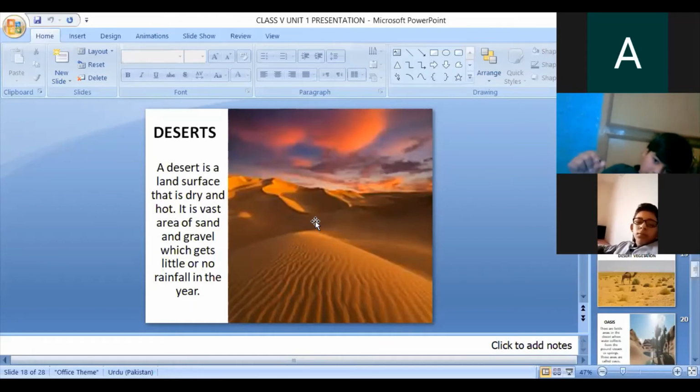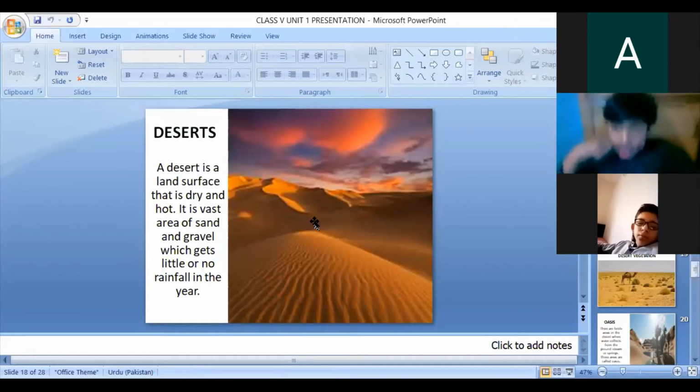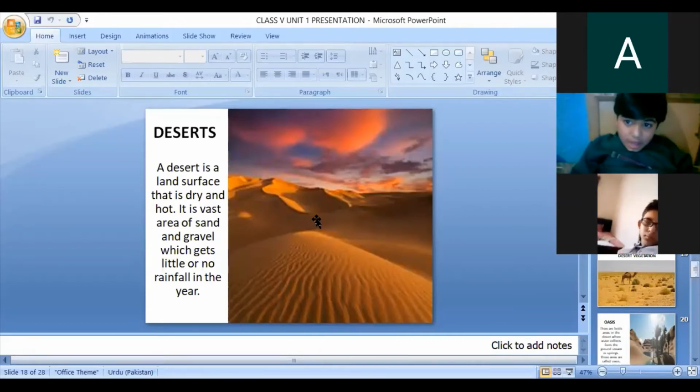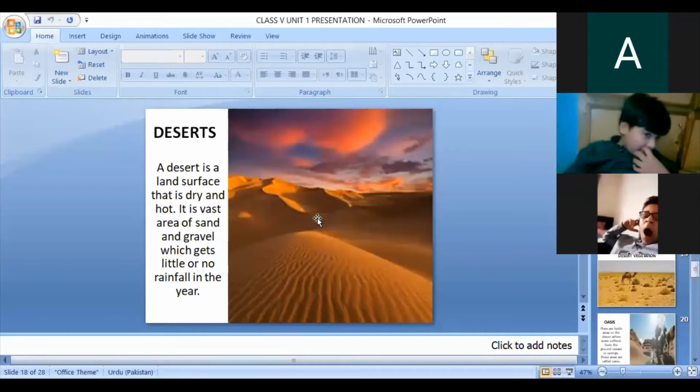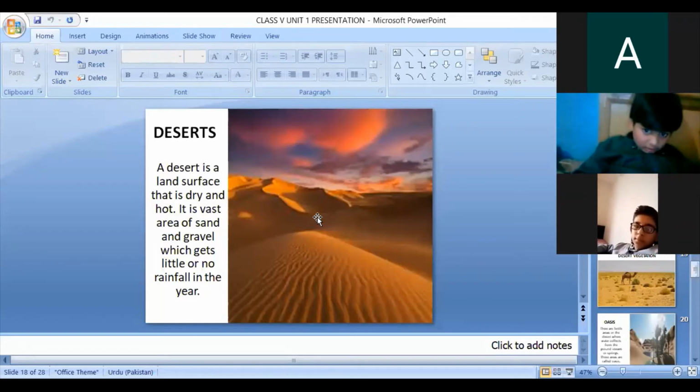You know which is the largest desert in the world? Sahara Desert in Africa is considered the largest and the hottest desert in the world. And Gobi Desert is the largest desert in China, and it is also the largest desert of Asia. Some other deserts are the Central Australian Desert, Atacama Desert in South America, Arabian Desert in Saudi Arabia, and Kalahari Desert in Africa.